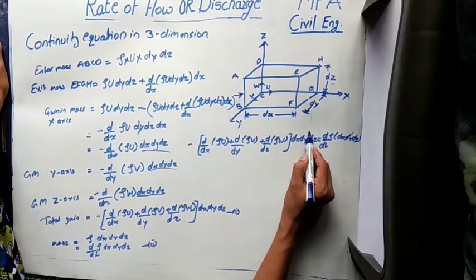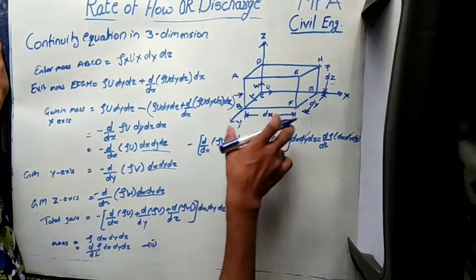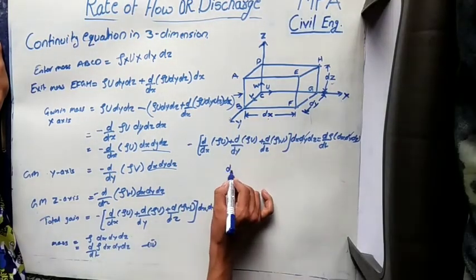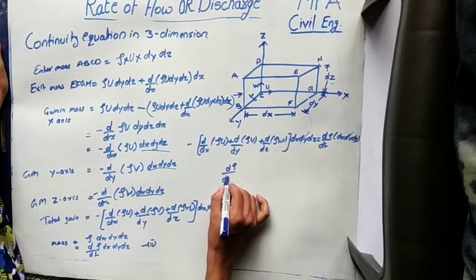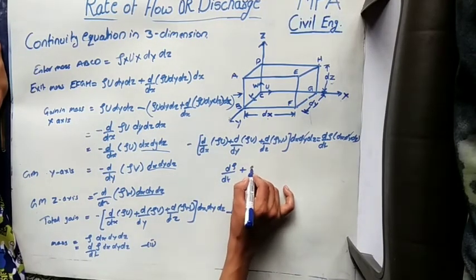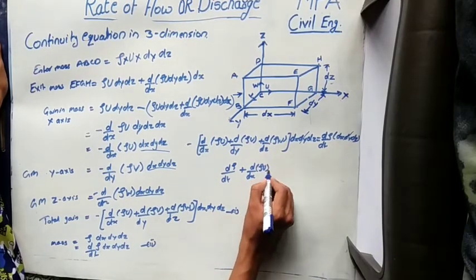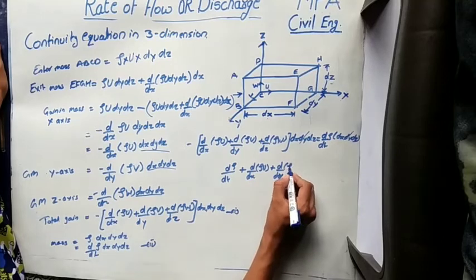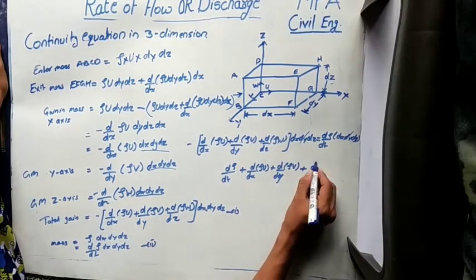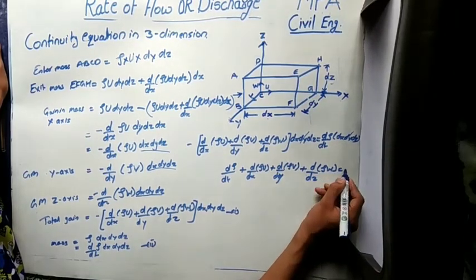Dx dy dz get cancelled on both sides. Now transferring this value to the other side of the equal sign, we get ∂ρ/∂t plus ∂/∂x of ρu plus ∂/∂y of ρv plus ∂/∂z of ρw is equal to 0.